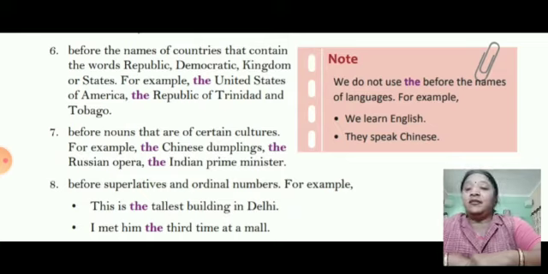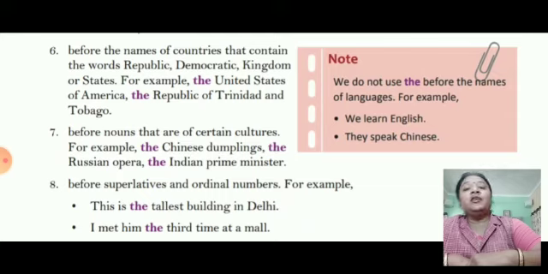Eighth, before superlatives or ordinal numbers. For example, we have 3 degrees, that is positive, comparative and superlative. Likewise, we always say he is the best. Best is the superlative degree of good. Good, better, best.